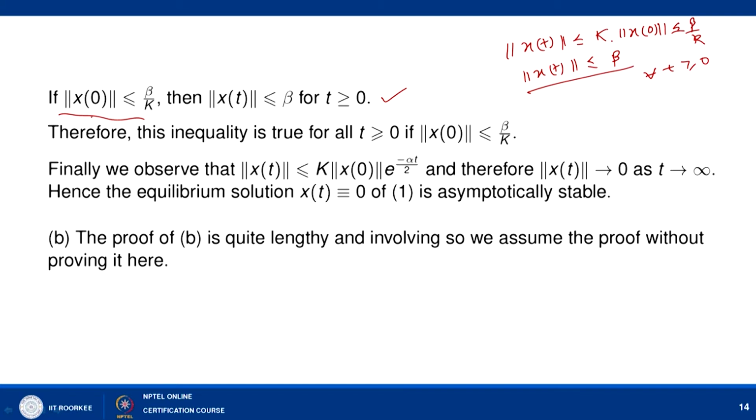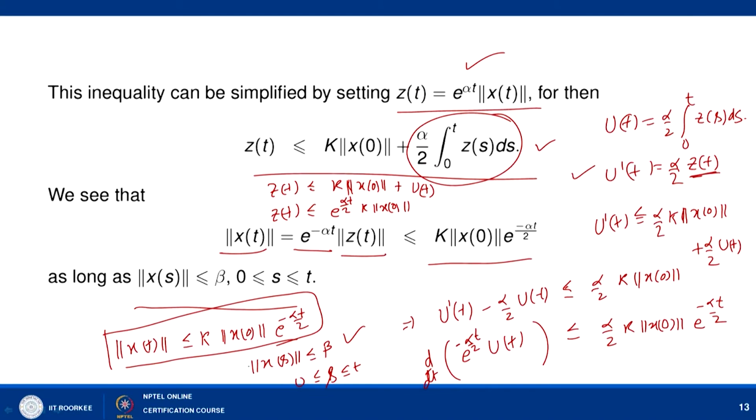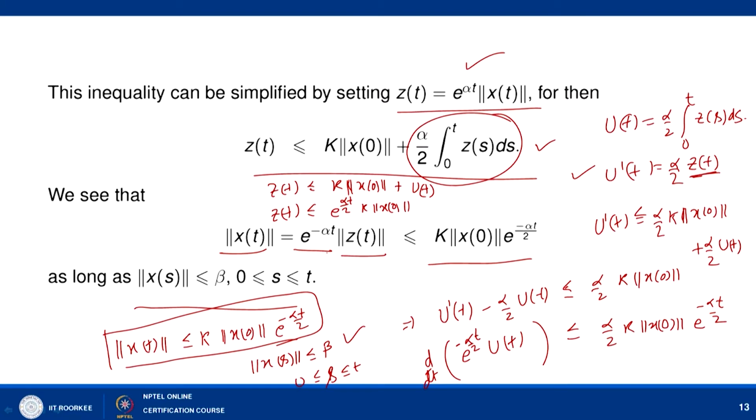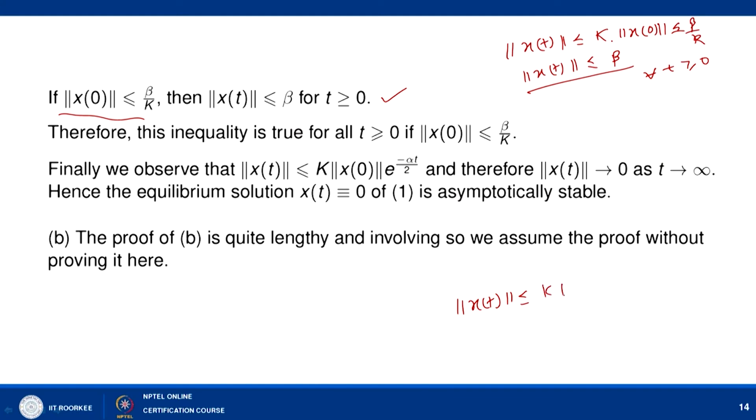So this condition, that norm of x is less than or equal to beta, is now met automatically. If norm of x 0 is less than or equal to beta by k, then norm of x t is less than or equal to k times norm of x 0 e to the power minus alpha t by 2, and this inequality is always true for all t greater than or equal to 0.